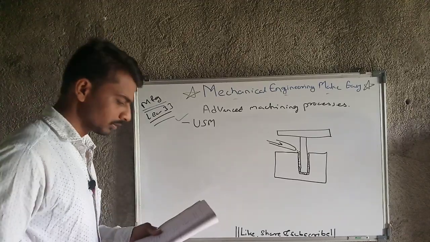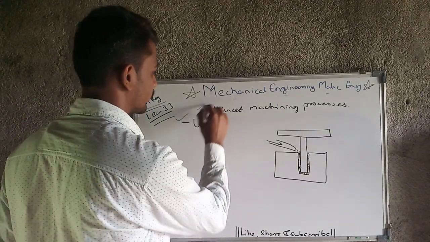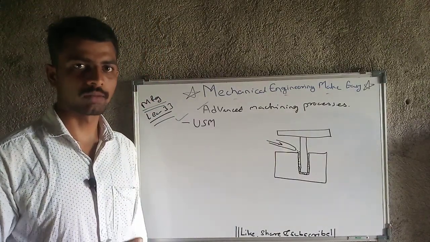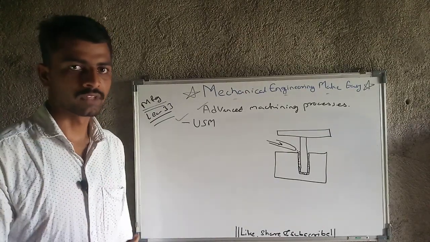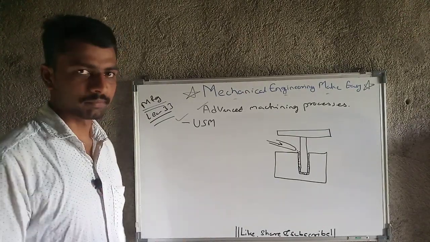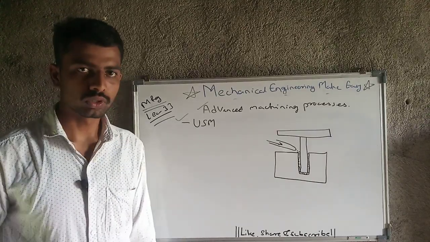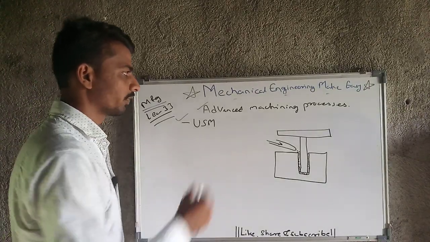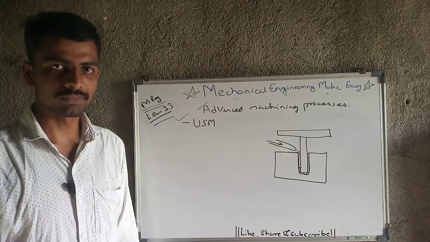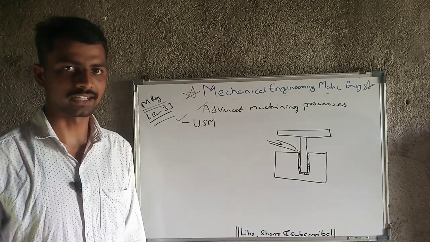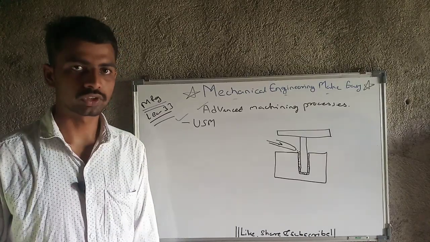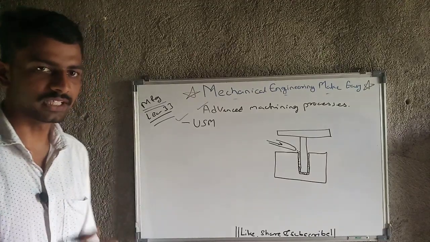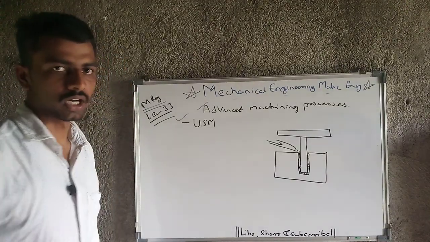So let's begin. Ultrasonic machining. We are moving with advanced machining processes. What is the meaning of advanced machining processes? We have conventional machining like the lathe machine, CNC machine, and milling machine, by using which we develop the component. But advanced machining means we have developed some machining processes apart from lathe, milling, etc., with the help of which we can do machining operations and generate products which will be more efficient as compared to conventional machining.